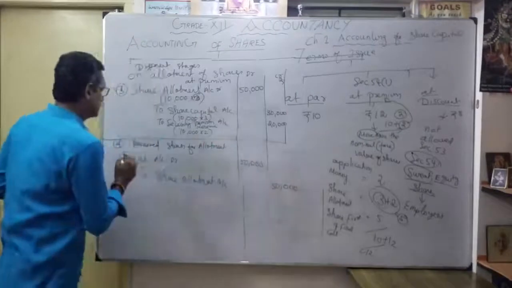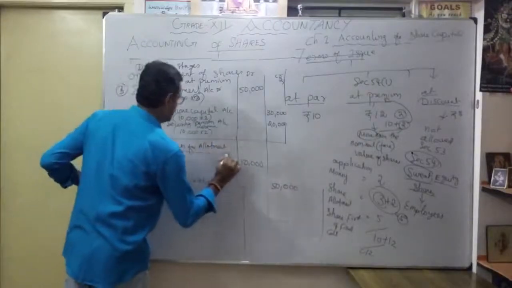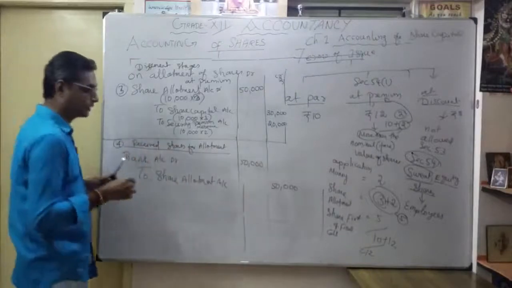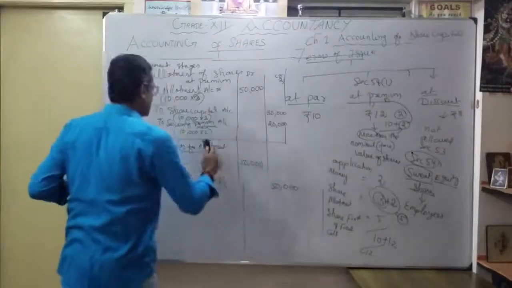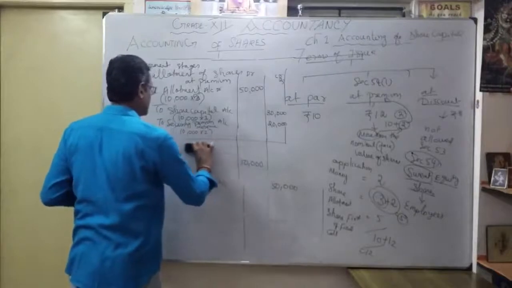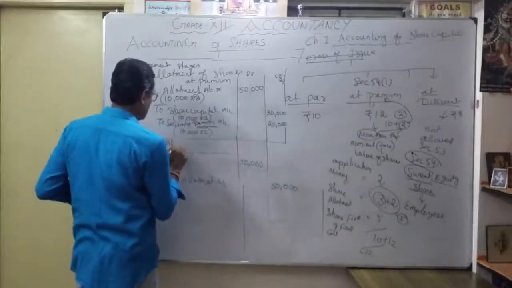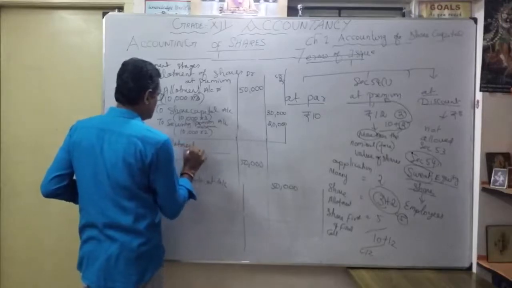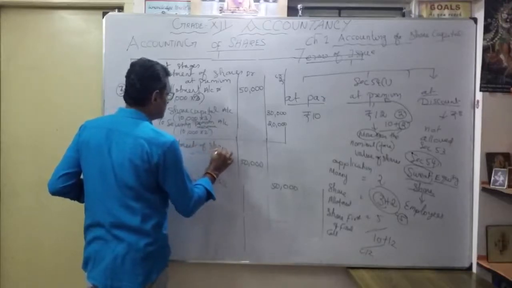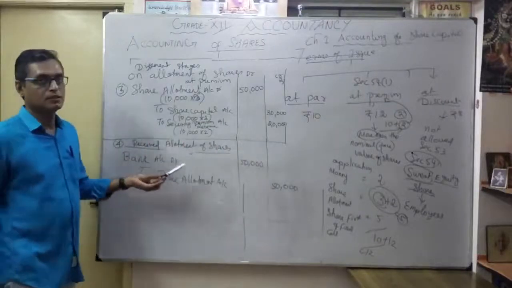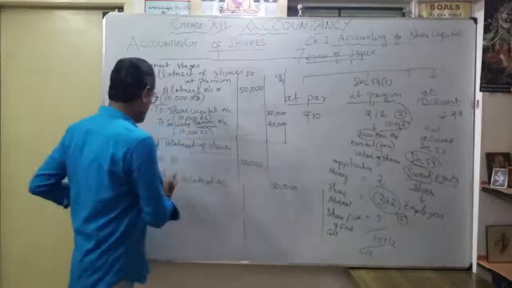Understood? So received shares for allotment, or allotment money received. We can write received allotment money. So what is the heading here? Received allotment money. Okay. Allotment of shares. So what is the entry? Fourth entry. So bank account debit 50,000. The entire money to share allotment.